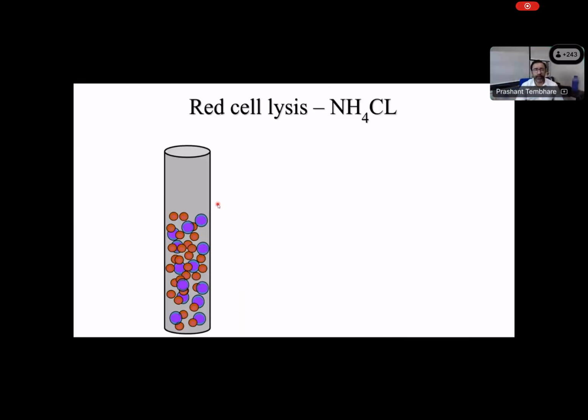This is how we look. And so next is how do we process the sample? Now, when we want to study bone marrow or peripheral blood or body fluid, we have two types of cells predominant. One is WBC, and then RBC and platelet. Now, RBC are very large in number as compared to the WBC. RBC are millions and WBC are thousands.